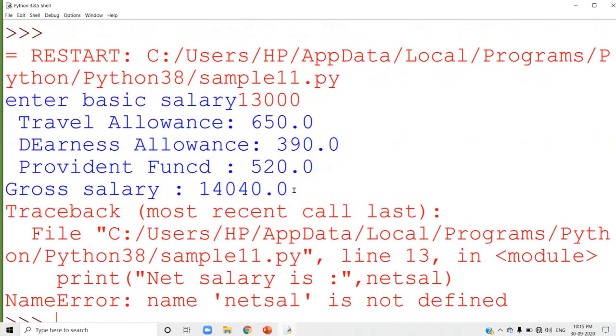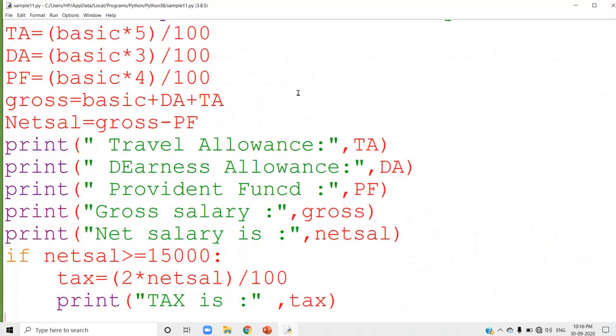When you press the enter key, it calculates the travel allowance, dearness allowance, provident fund and gross salary. And there is an error, a NameError. See that error coming in the program: name netsal is not defined. Check it. Here I used the N as a capital letter, and here I used a small letter. See the difference.